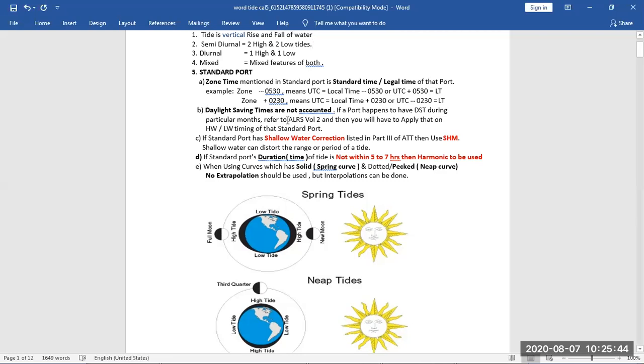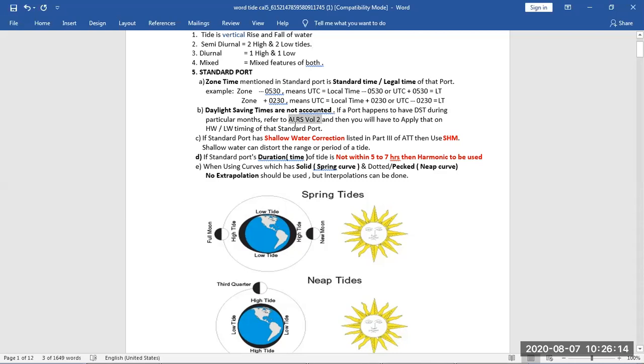But in our ATT, this daylight saving time is not accounted because it is different for different ports and it will create a confusion. So we have to apply this daylight saving time. Where we will get this daylight saving time? We will get it in ALRS volume 2. And then you will apply that on your high water and low water timings of the standard port.